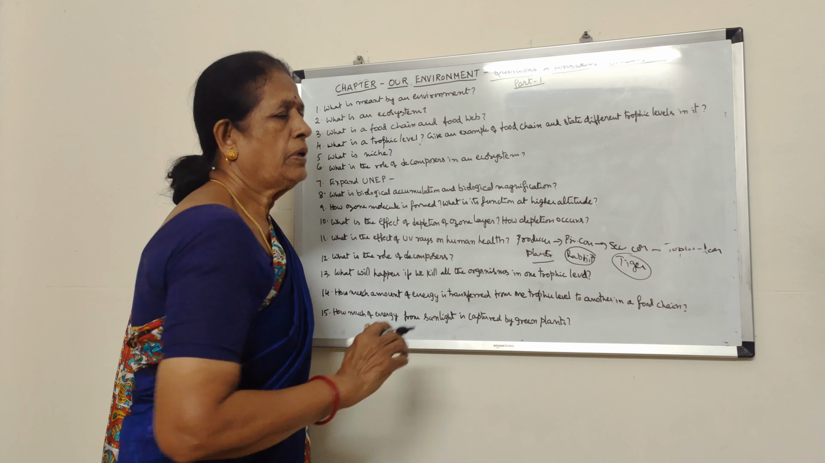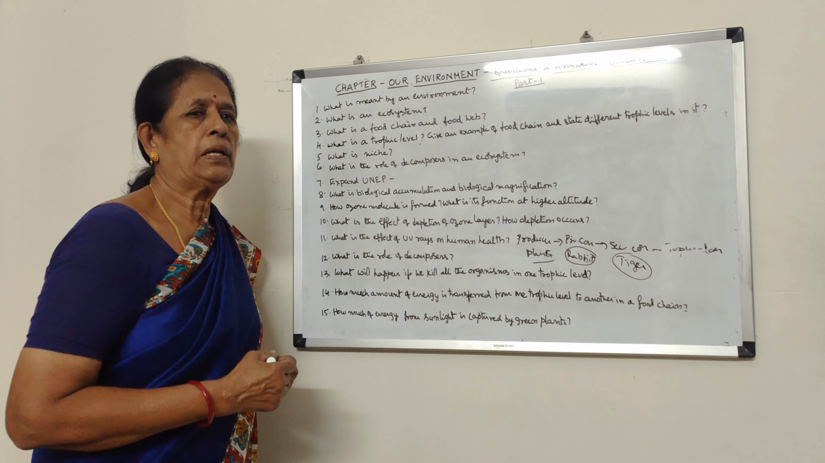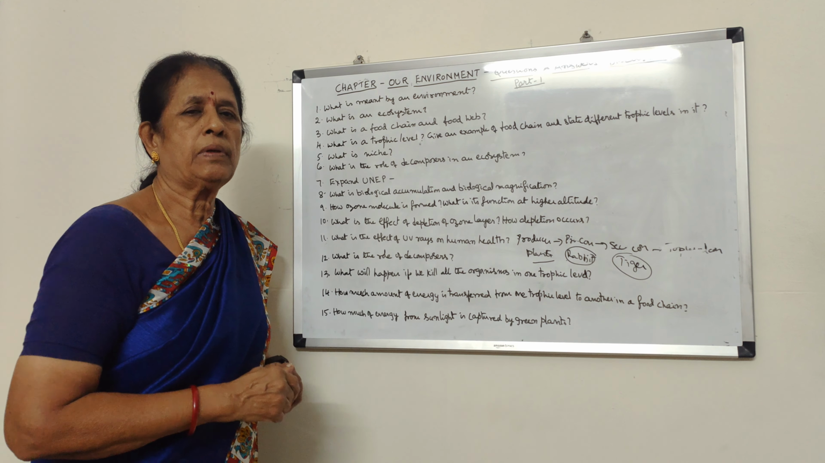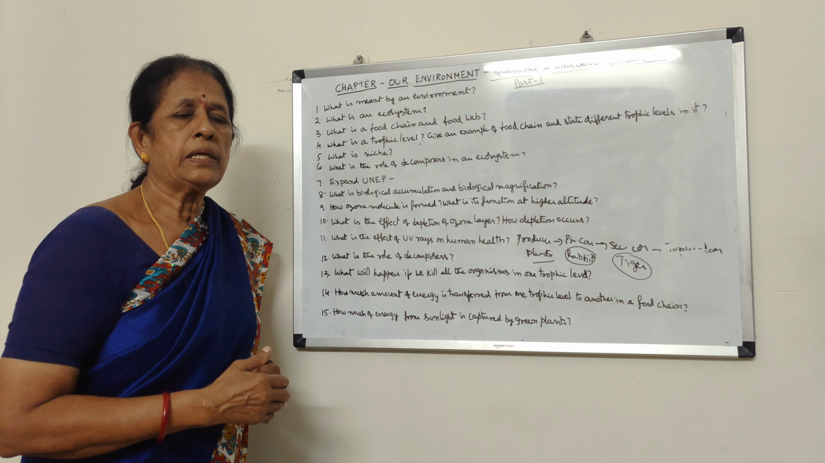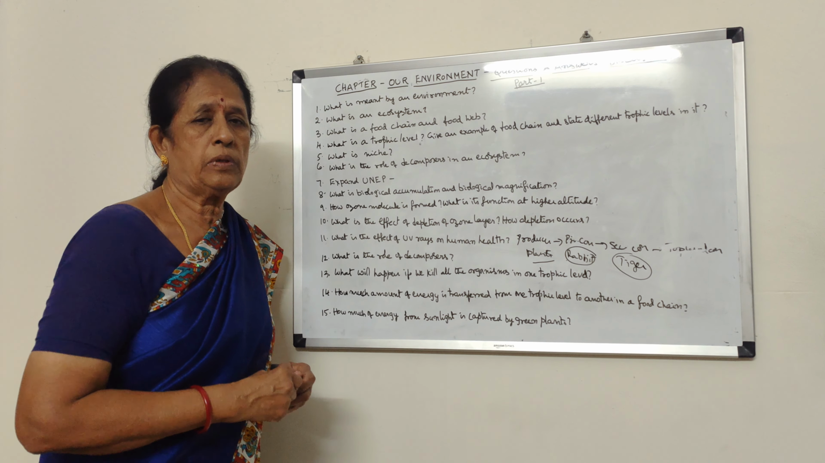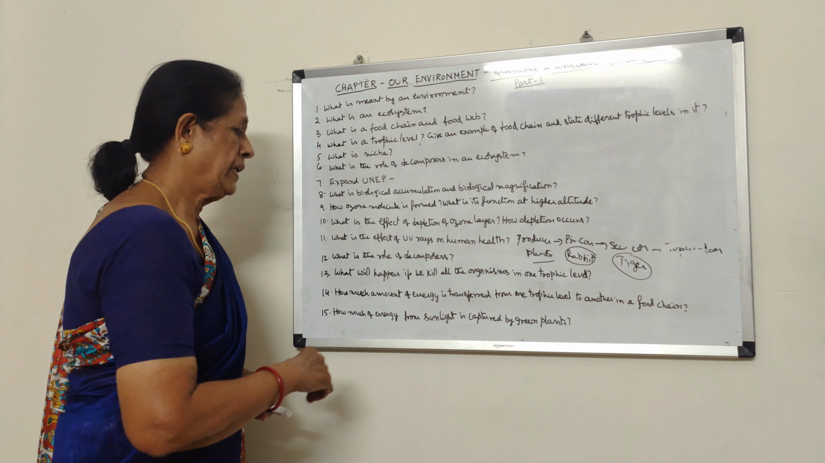So if we remove all the organisms in one trophic level, what happens? The population of the lower trophic level will increase and the higher trophic level will not get its food. That is why a total imbalance in the ecosystem will take place.